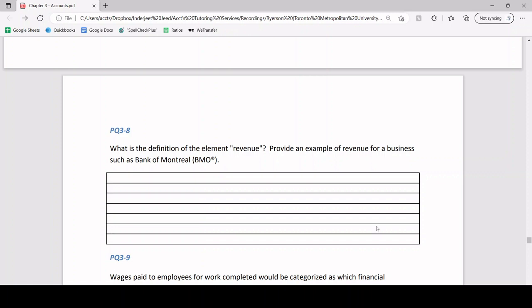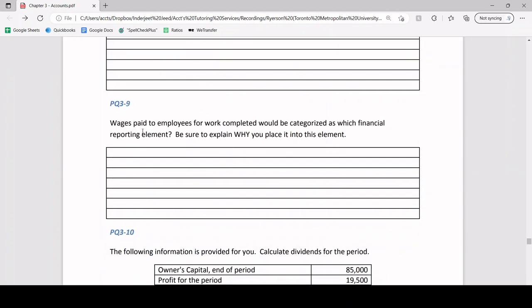All right, so this is going to be the last video of this chapter. I'm going to go over some of the smaller questions at first, and then we're going to jump into the bigger one. So PQ3-8, this is related to a prior chapter. We're going to ignore this question. Same with PQ3-9. However, let's talk about it real quickly.